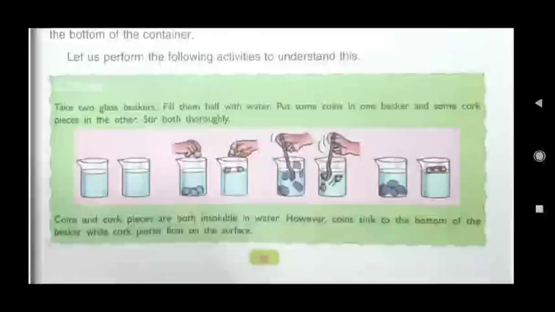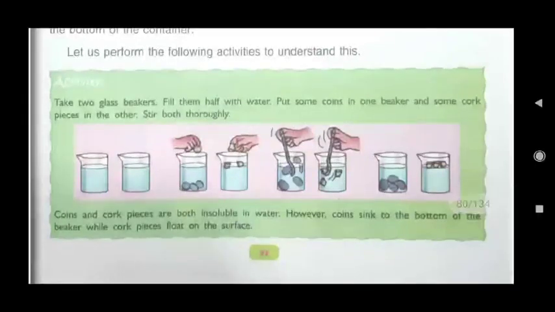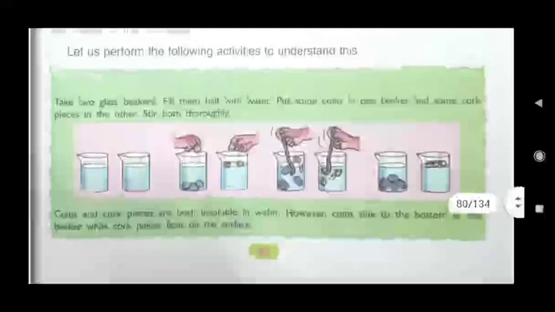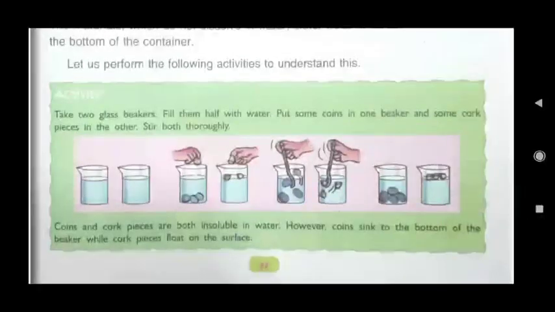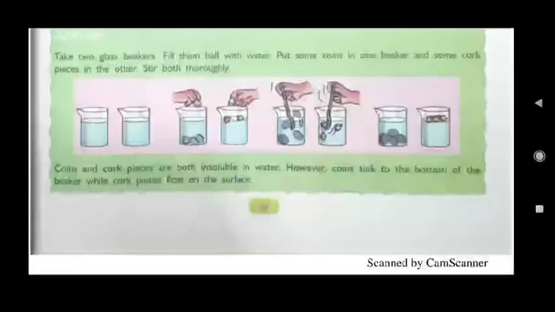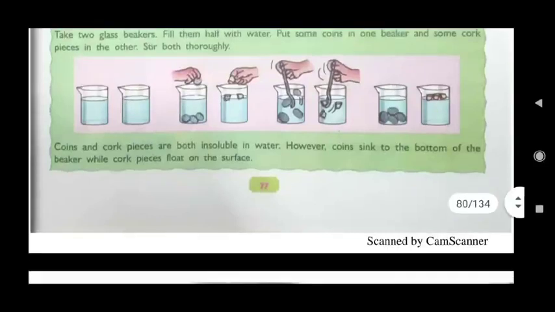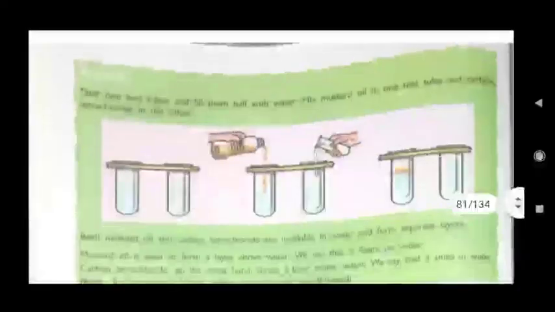Then again stir both thoroughly. What can you observe? You can observe that coins and cork pieces are both insoluble in water. Means coins do not get dissolved in water and cork pieces also. But the difference is that coins sink to the bottom of the beaker while cork pieces float on the surface. That is floating and sinking.